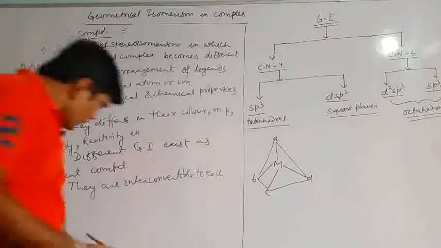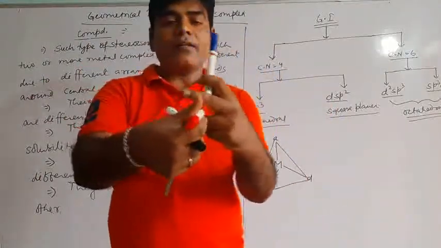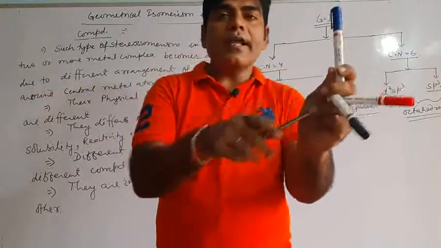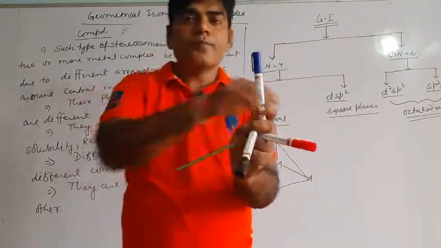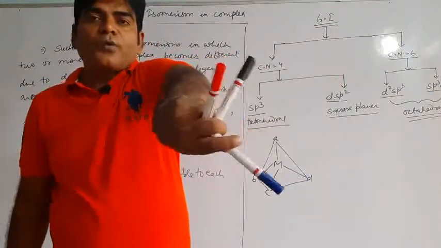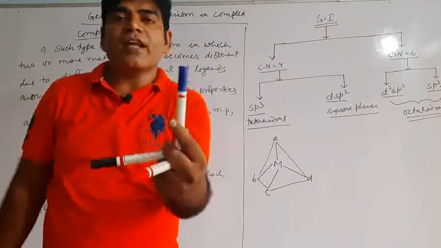Now see, suppose there is one complex, one ligand is around this side, one ligand is around this side, another ligand is around this side. If you rotate, all positions are the same or not? All positions are the same. So there is no difference in their positions.